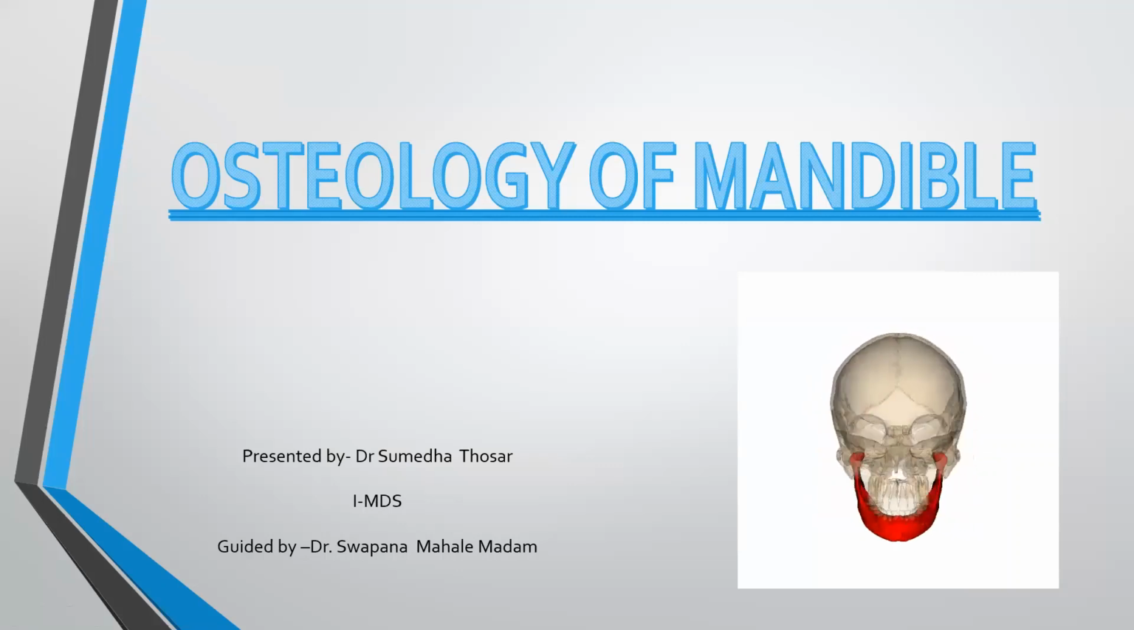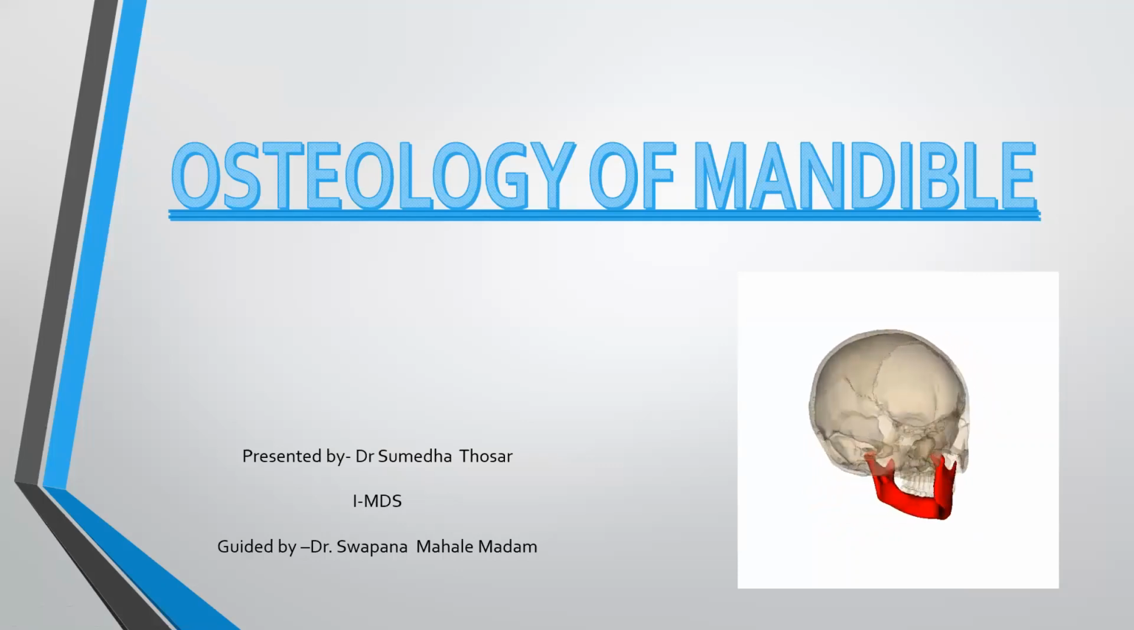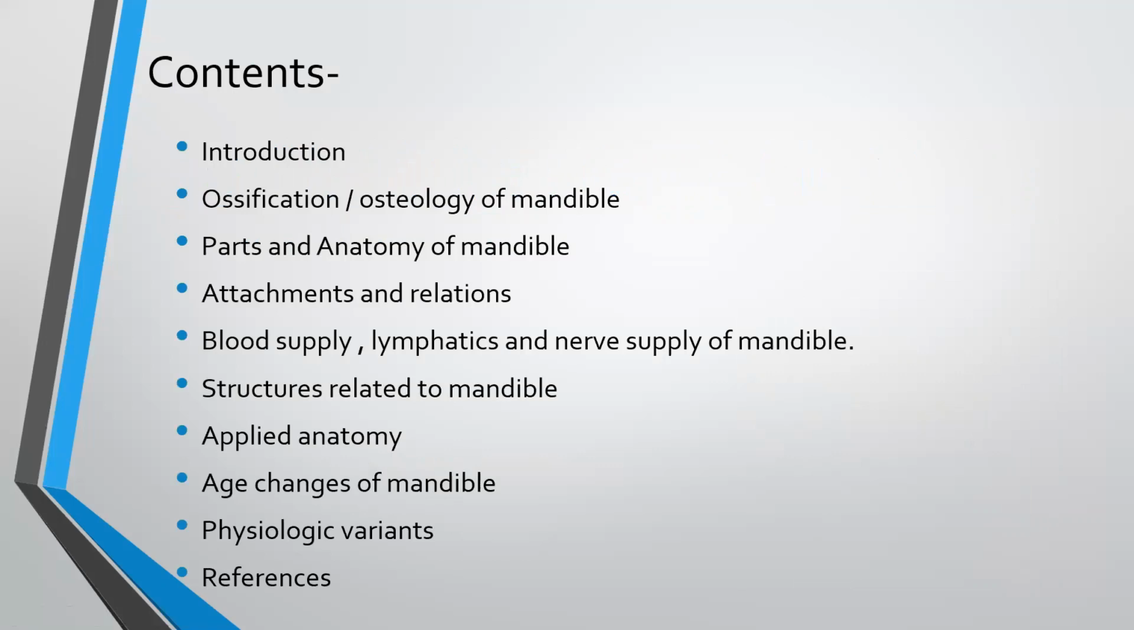Good morning, everyone. Today we are going to see about osteology of mandible. Osteology roughly means the study of structure of bone. In this slide share, we are going to see about the introduction of mandible, ossification and osteology of mandible, parts and anatomy, attachments and relations, blood supply, lymphatics, and nerve supply of mandible, structures related to mandible, applied anatomy, age changes of mandible, physiologic variants, and references.